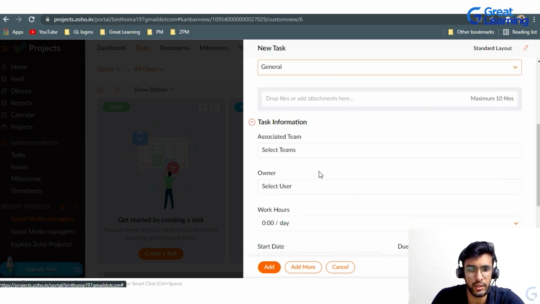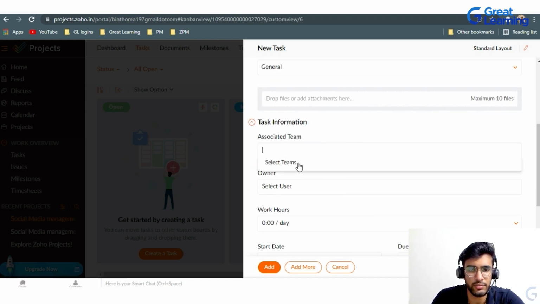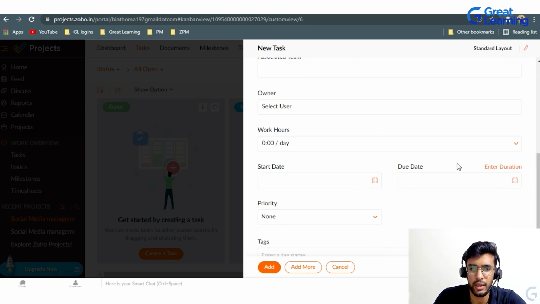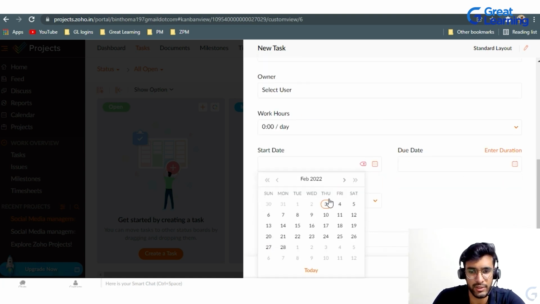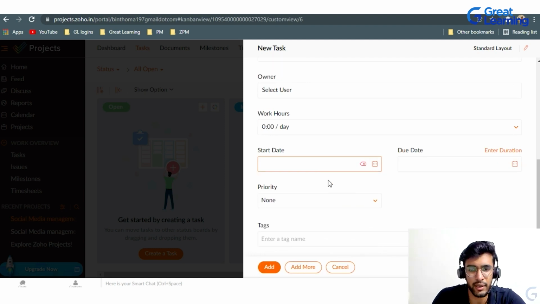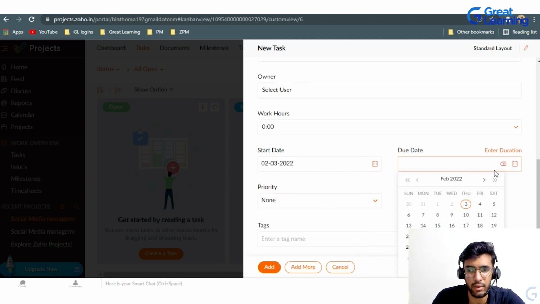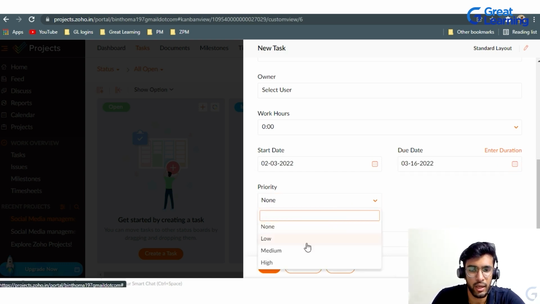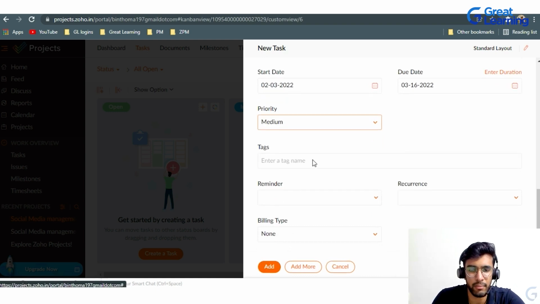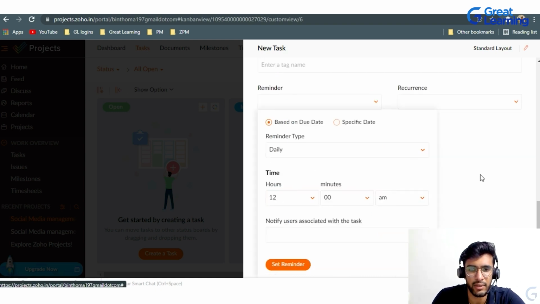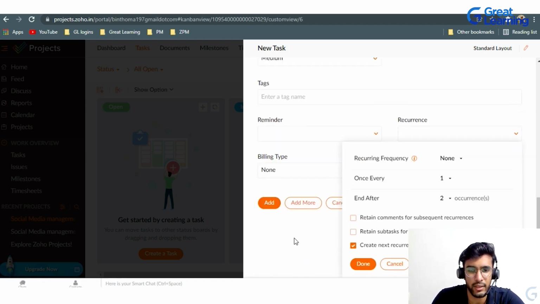General, yeah, this is general. Associated teams: you can create a team and onboard the entire team to the project. Start date and end date can be the same, or if the project is 3 months, you can keep like 1.5 months. Priority, you can keep it as a medium priority. Then reminder is not required actually.